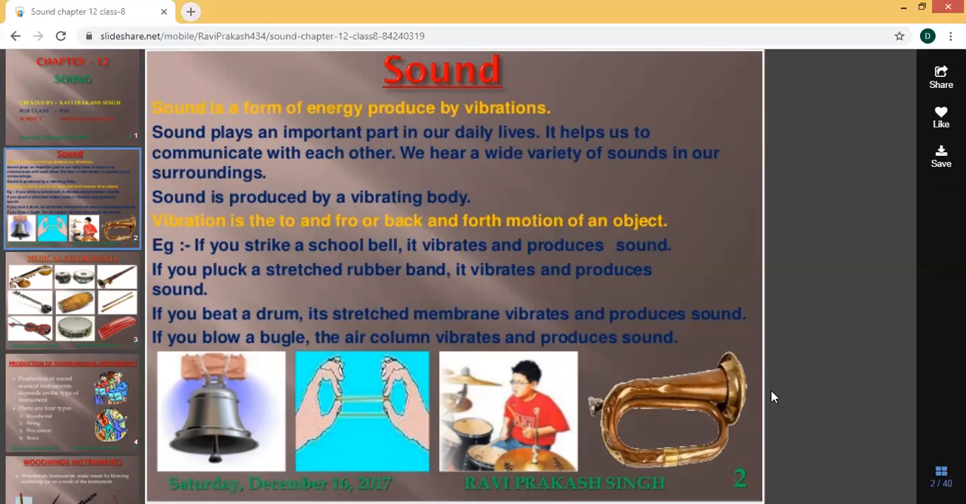A few examples are given. If you strike a school bell, it vibrates and produces a sound. First figure you can see here. In the second case, if you pluck a stretched rubber band, it vibrates and produces sound. Third, if you beat a drum, its stretched membrane vibrates and produces sound. The last one, if you blow a bugle, the air column vibrates and produces sound. So all these are examples of objects which produce sound.